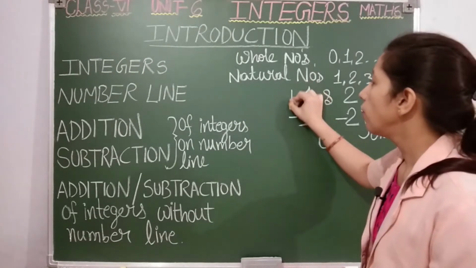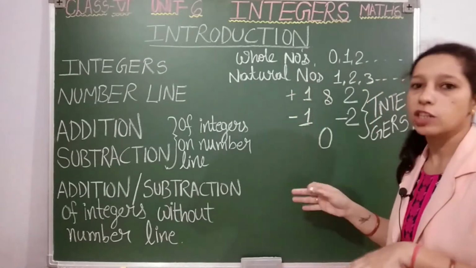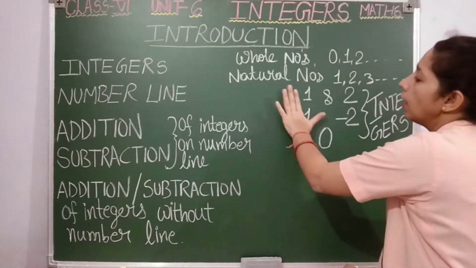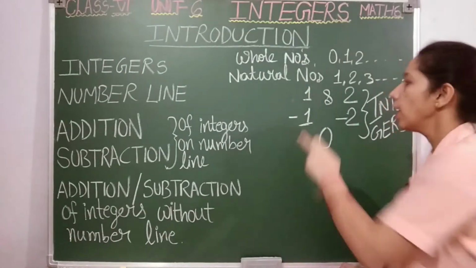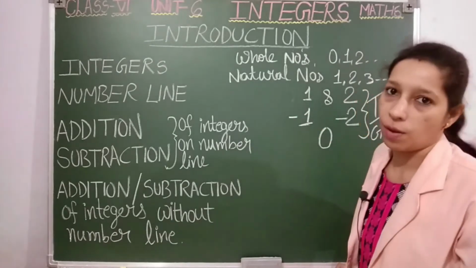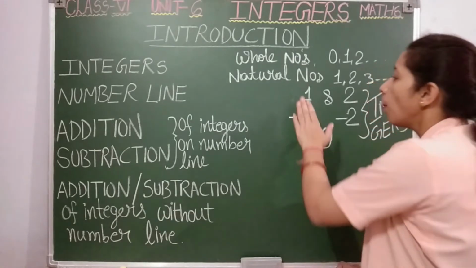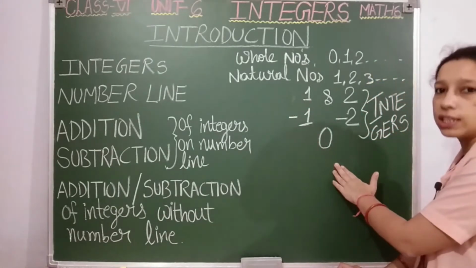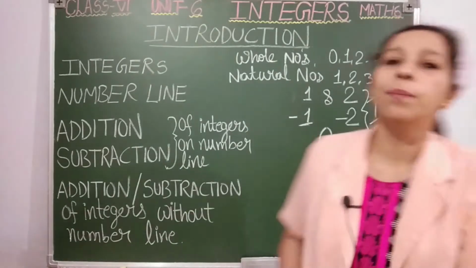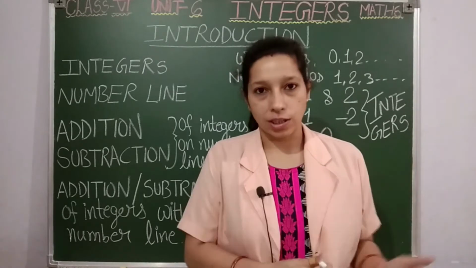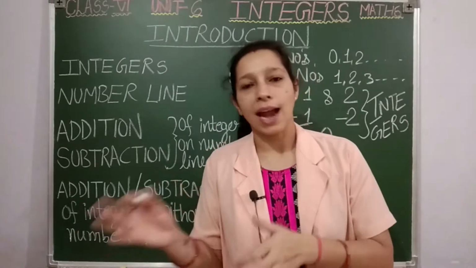For positive we can put plus, but there is no need to show plus with the number to show that it is positive. If 1 is written without any sign, it should be understood that it is a positive number only. Clear students? So positive numbers, negative numbers along with 0 form integers. See how simple is the definition of integers. Integers involve positive numbers, negative numbers and 0.